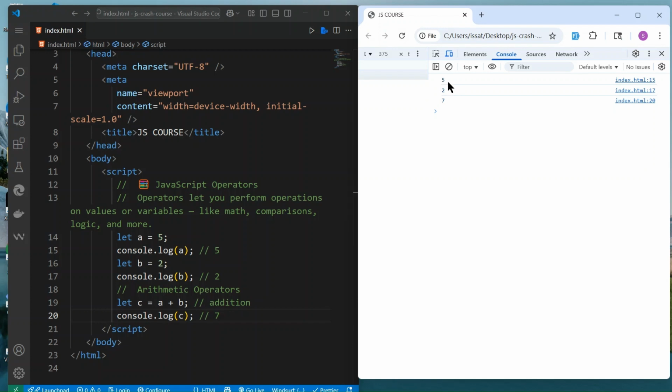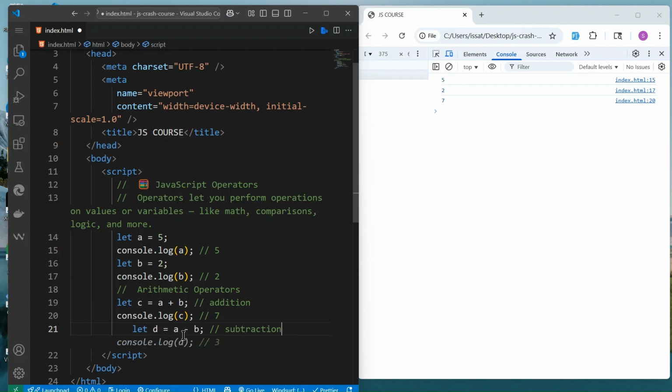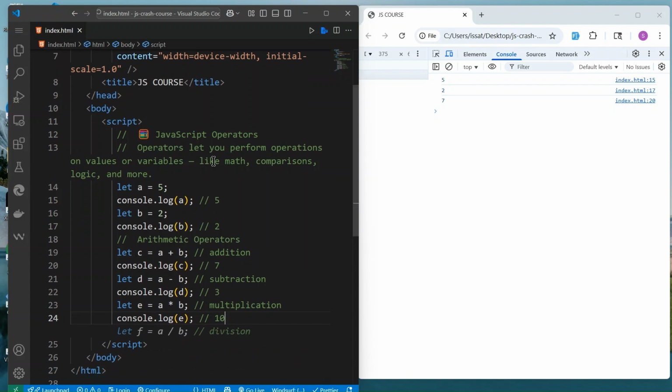We get 5, 2, and 7. So we can also do, if the response is 7, let d is equal to a minus b. So that is a subtraction, and we can also maybe do let e is equal to a times b, and console.log all of that. So this is how we can use, for example, the symbols.